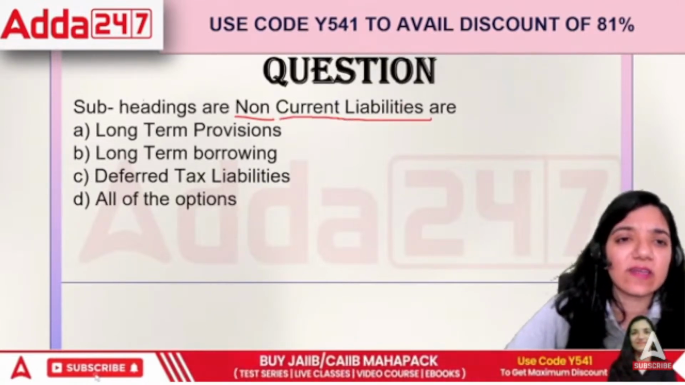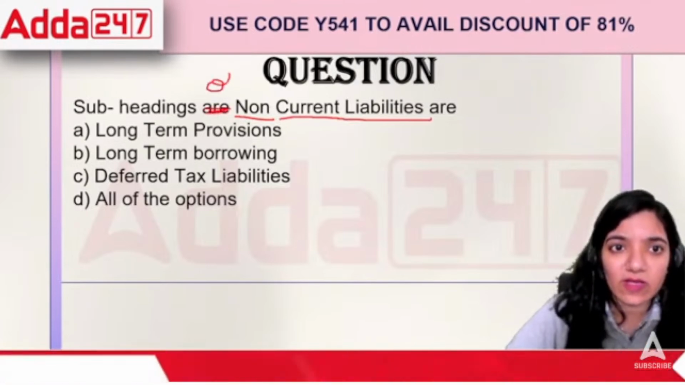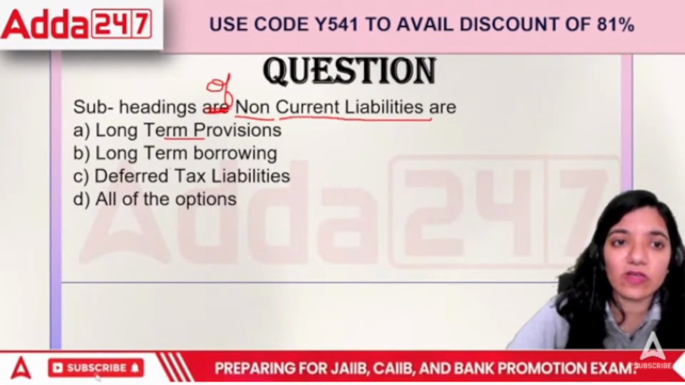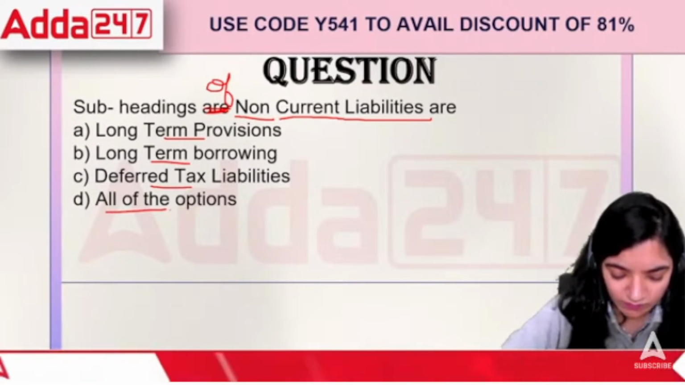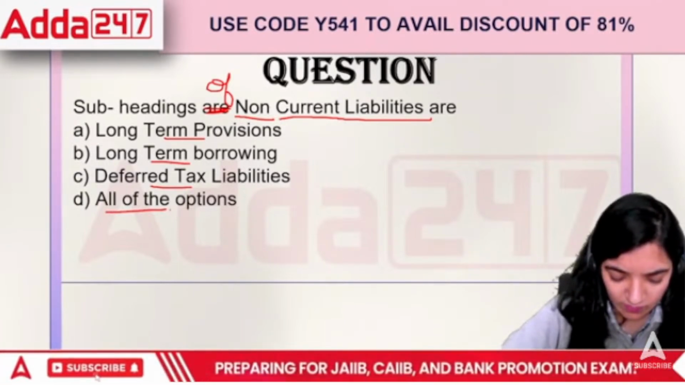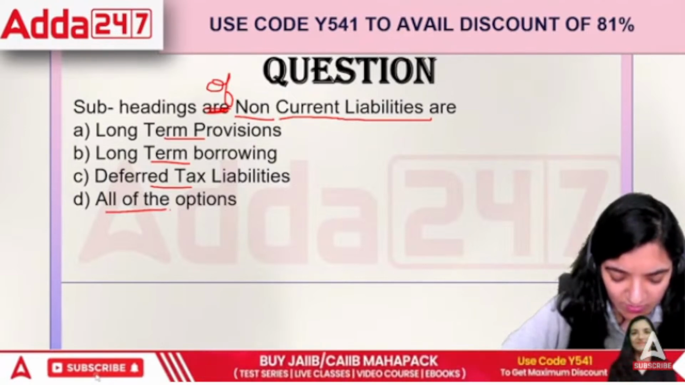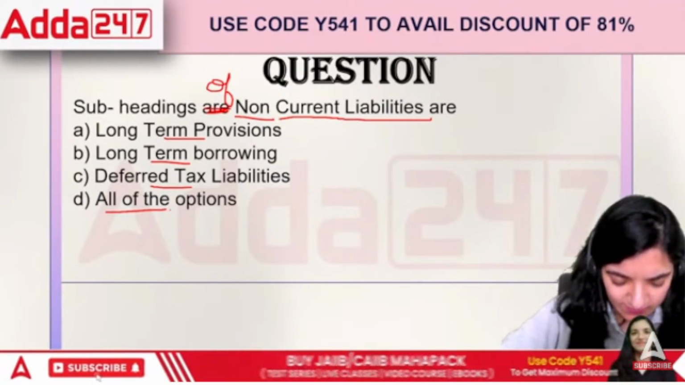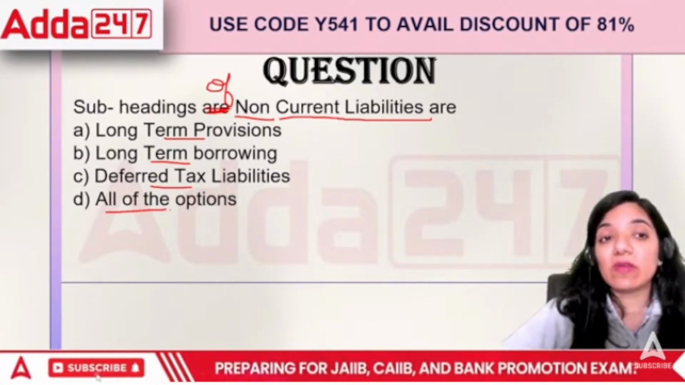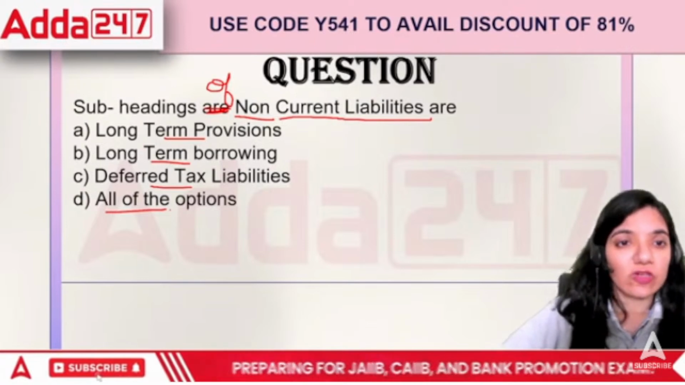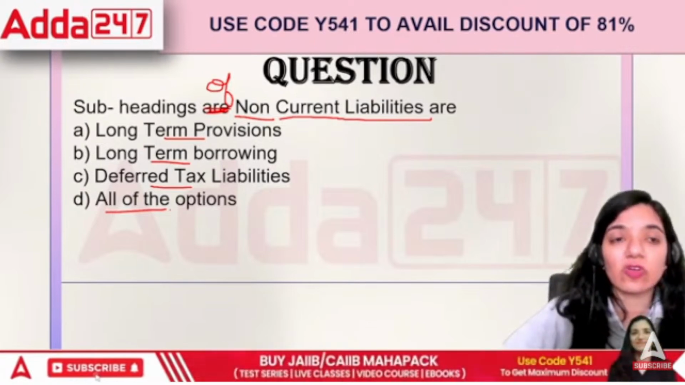Subheadings of non-current liabilities are long-term provisions, long-term borrowings, deferred tax liabilities, or all of the options. Go ahead, everyone. Please go ahead and answer. Subheadings of non-current liabilities are long-term provisions, long-term borrowings, deferred tax liabilities, or all of the options.